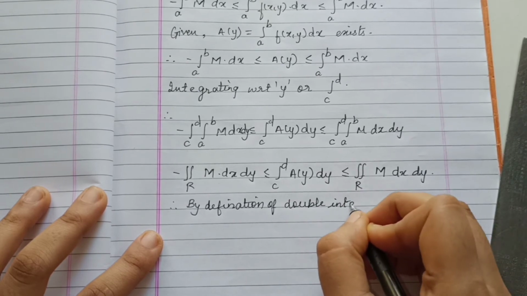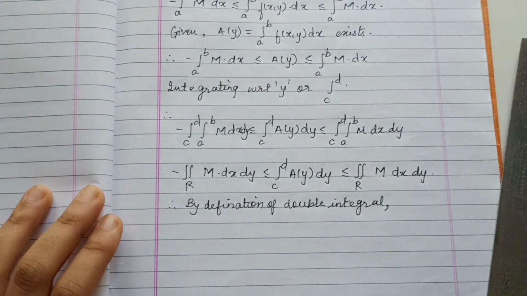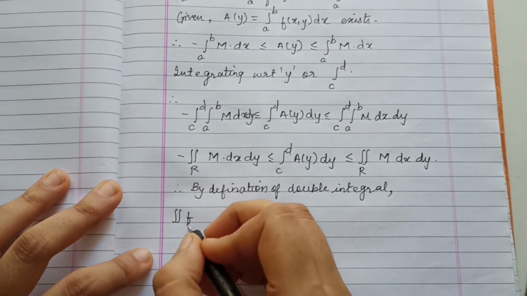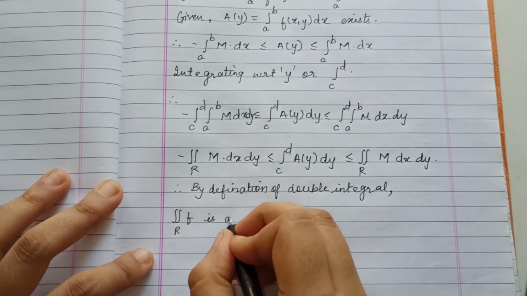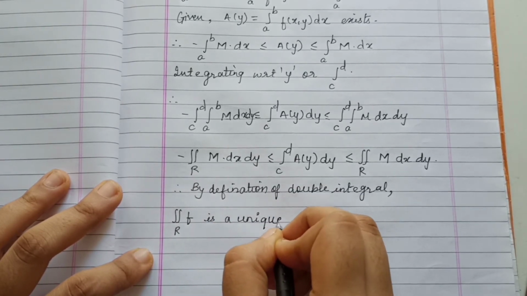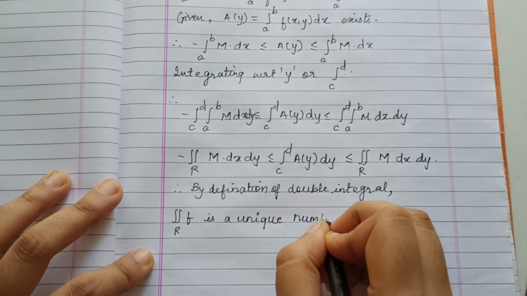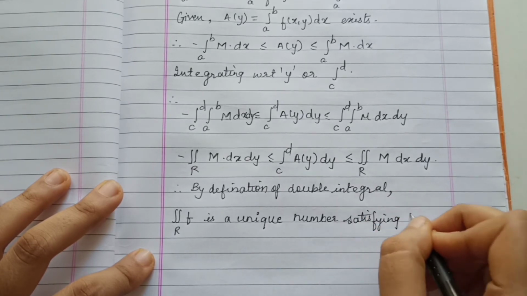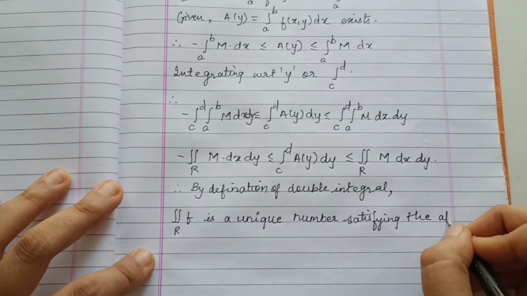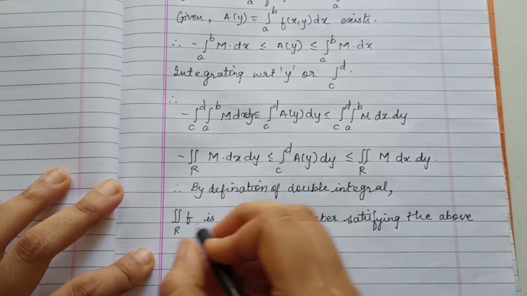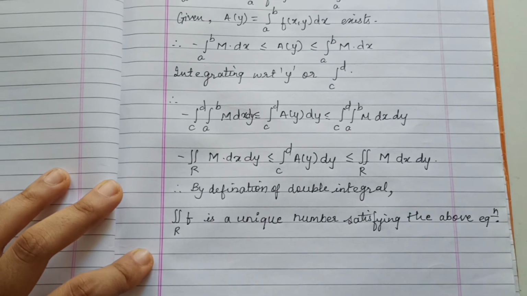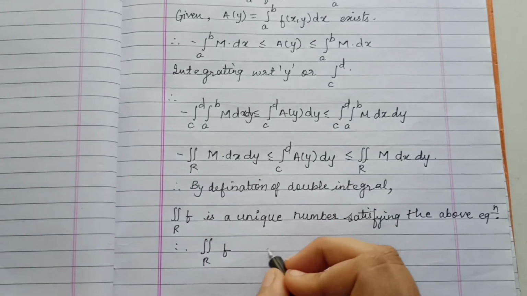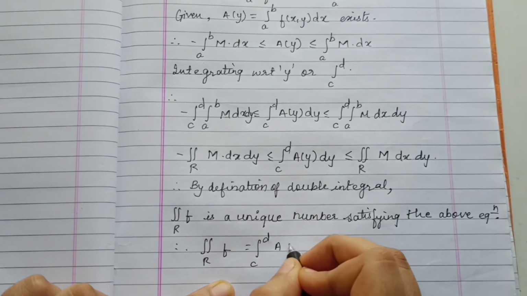Therefore by the definition of double integral, the double integral of f over R is the unique number satisfying the above equation. What does this mean? This means that the second term in the above inequality is equal to the double integral of the function f over R.